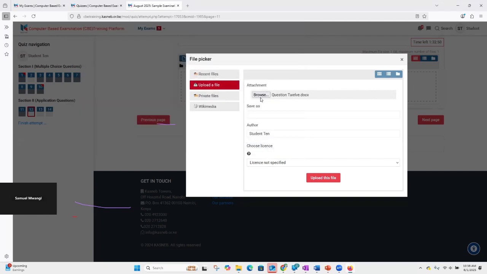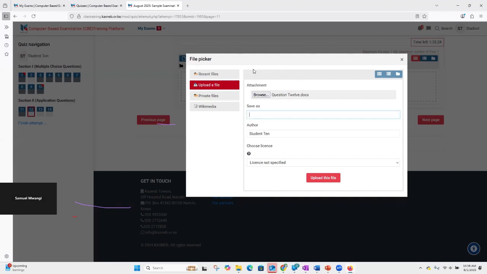And once I say open, besides browse or besides upload, it depends with how your device will read it. I have my question number 12. Then I have many other options down there, and I have the option to upload this file. So I don't input anything else, not unless I had saved the document wrongly and I would like to correct the name.